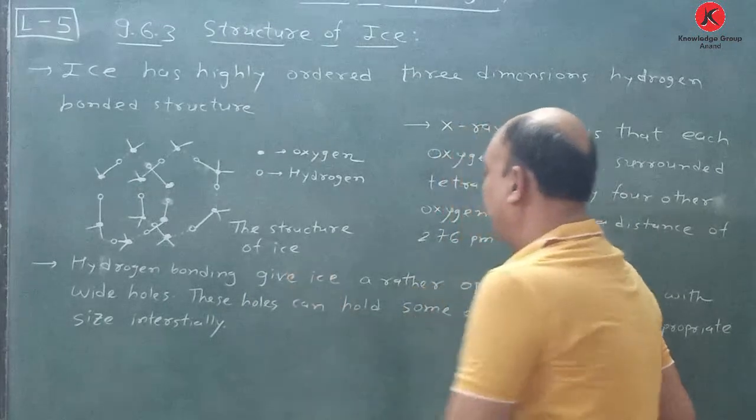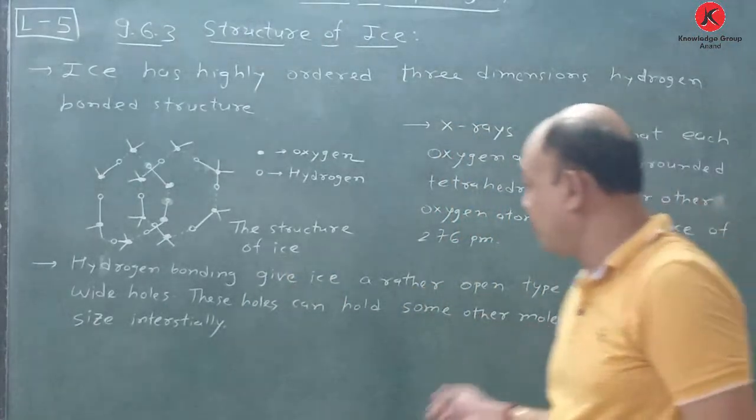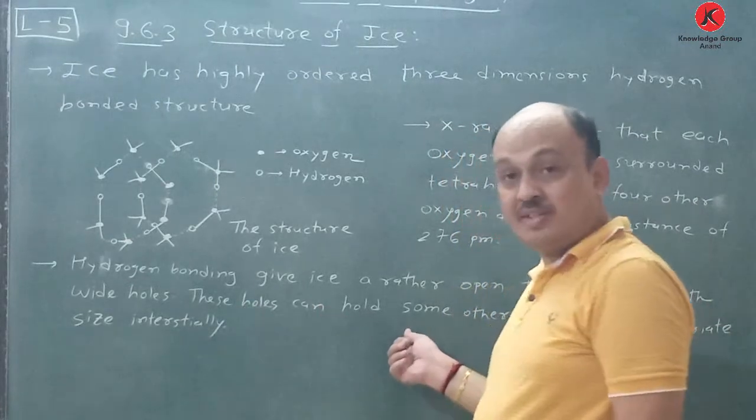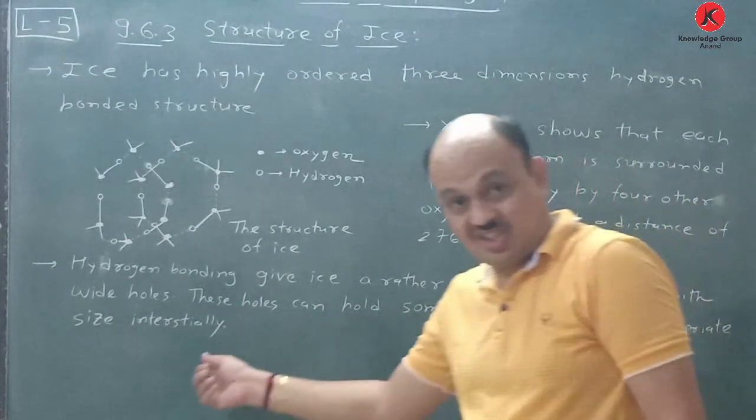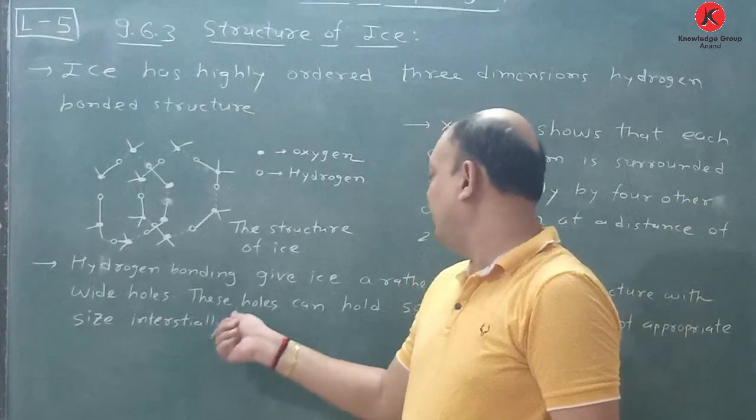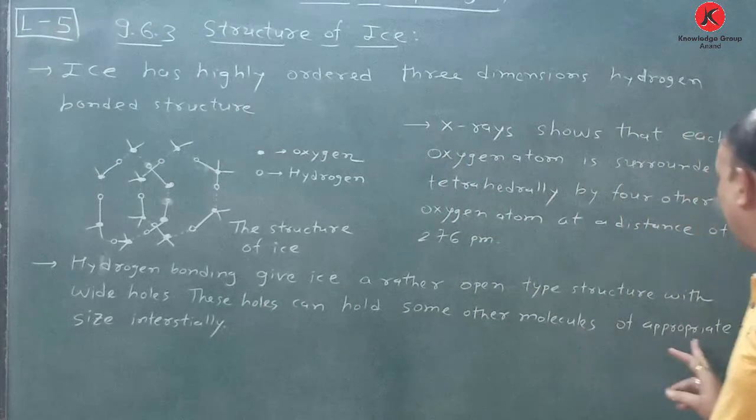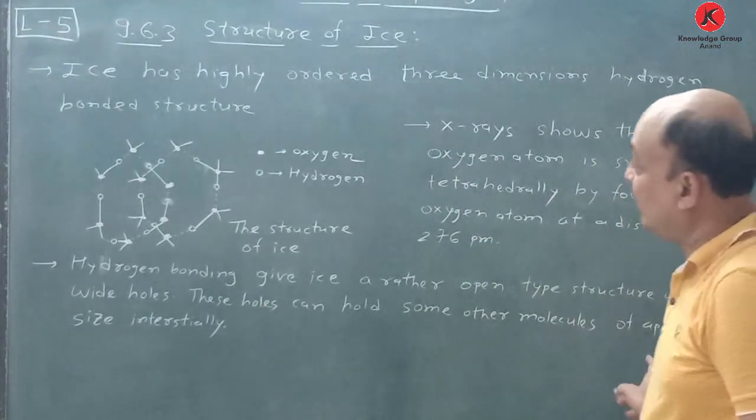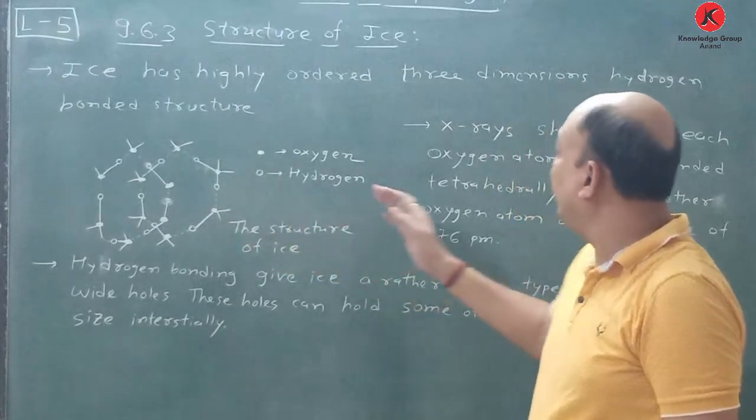gives ice a rather open type structure with wide holes. These holes can hold some other molecules of appropriate size interstitially. That's why these holes can hold other molecules of appropriate size interstitially. So this is all about the structure of ice. You draw this structure and you write it.